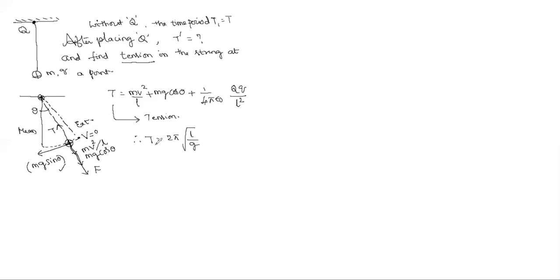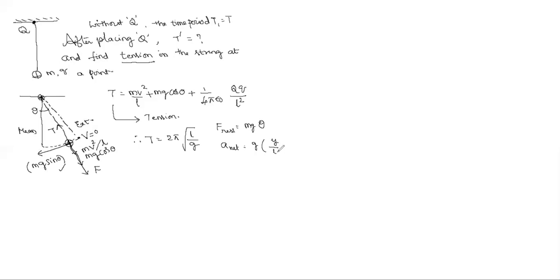I think you remember the derivation. Yes, sir. This was derived in your first year: the restoring force F is equal to mg sin theta. Sin theta we write as theta, remember? Small angle. Then the net acceleration is g into theta. Remember?